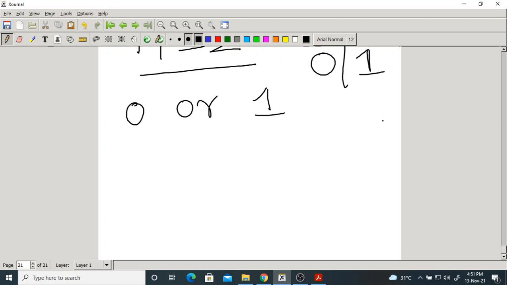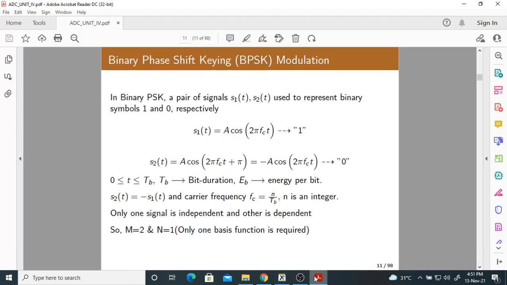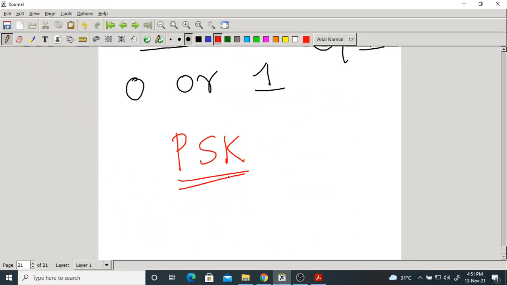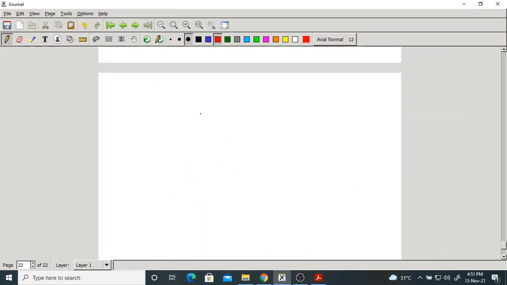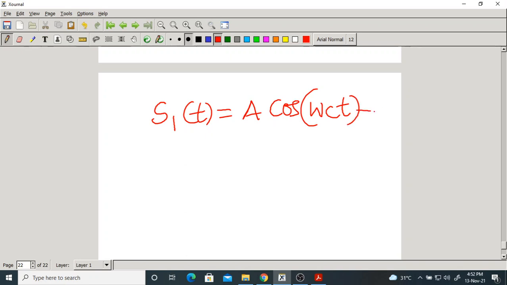Phase shift keying, PSK. There is a shift in the phase of the carrier. Now, how is it done? So what they are saying is, after modulation, you get S1 of t as A cos omega ct for symbol 1.